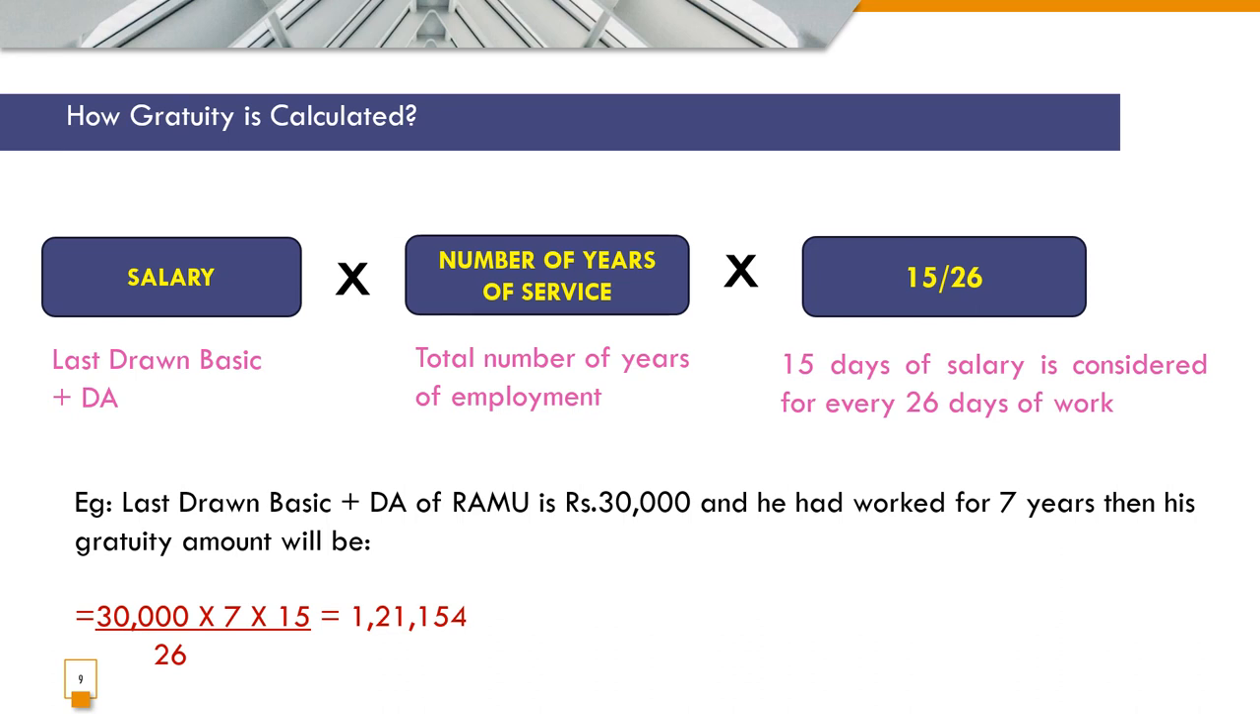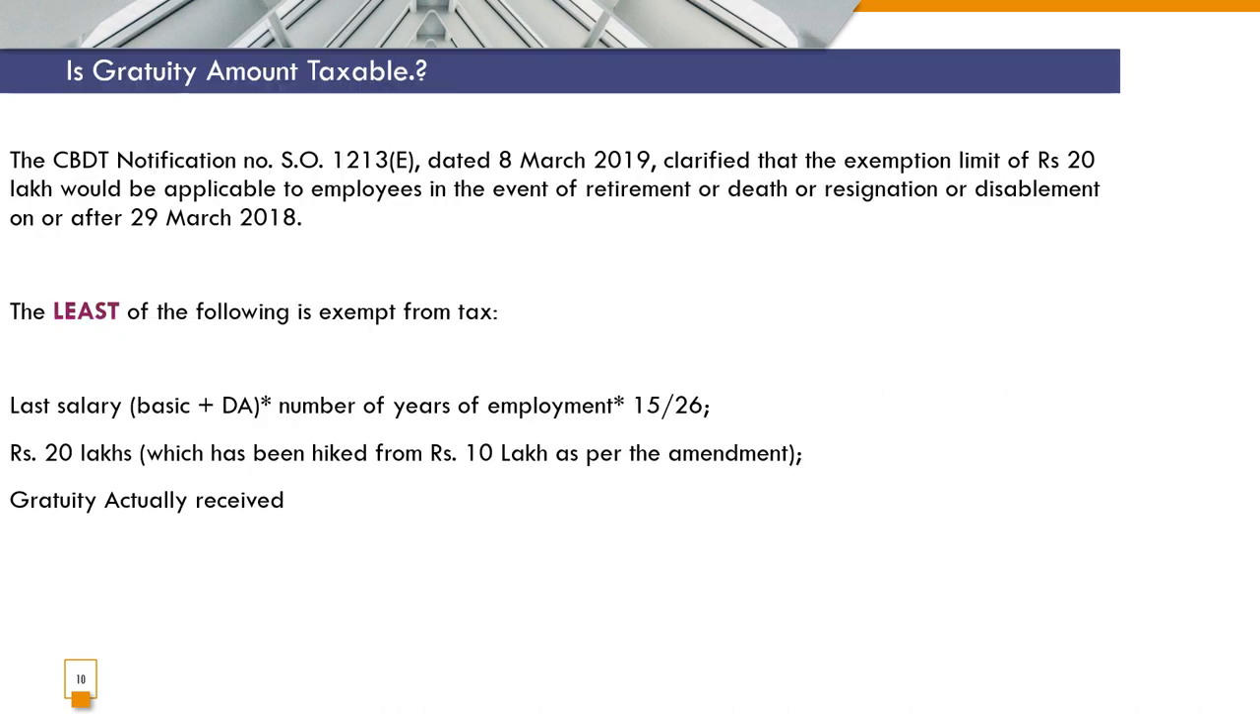So here, 26 means that in a month is going to be considered as 26 days. Let's assume that Ramu was getting a salary of 30,000, that is, his basic plus DA was 30,000, and he has worked for 7 years. Then what would be his gratuity? The calculation will go like 30,000 into 7 years of service into 15 days divided by 26 days, which will come up to 1,21,154 rupees. This is also something important which you will have to know.